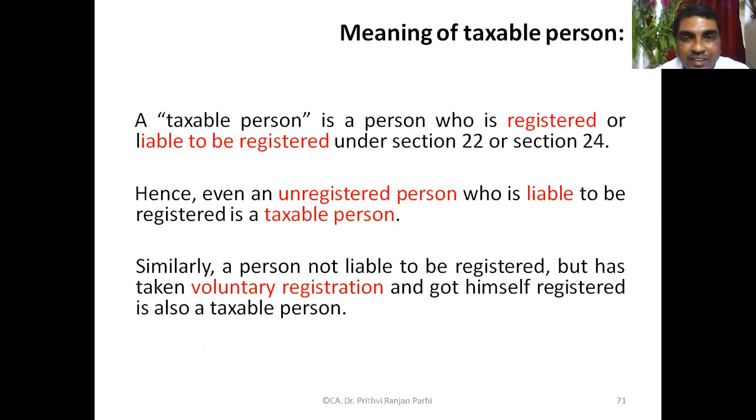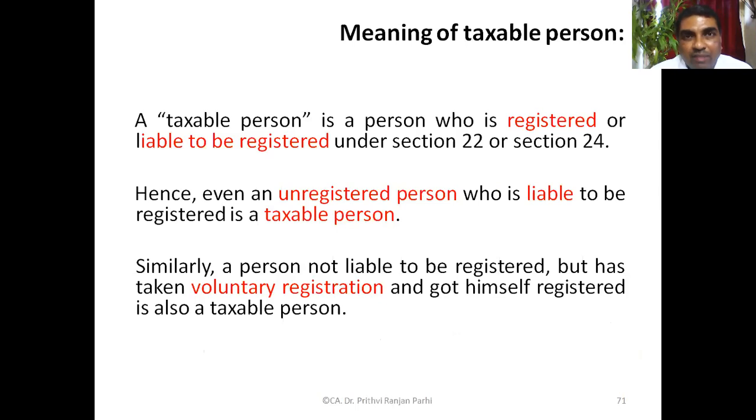And who is a taxable person? Briefly, we'll be learning here. A person who is registered under section 22 or under section 24. We will be learning all these things, the various alternatives of registration, when we learn the registration chapter. So, if a person is registered under GST law, he is a taxable person.